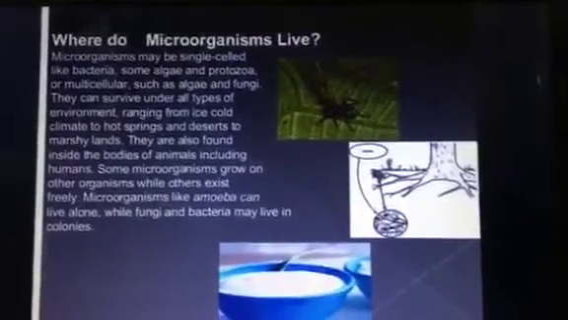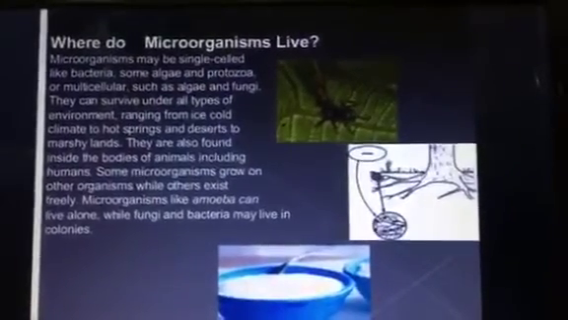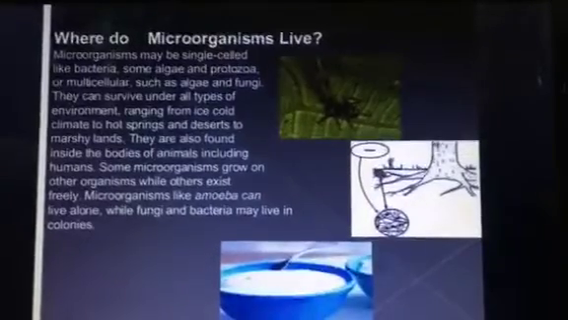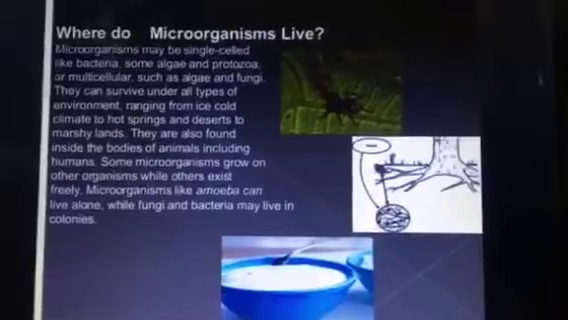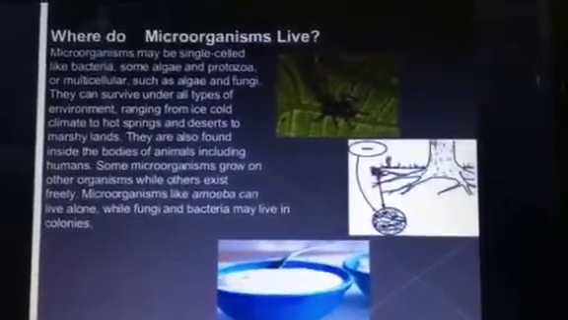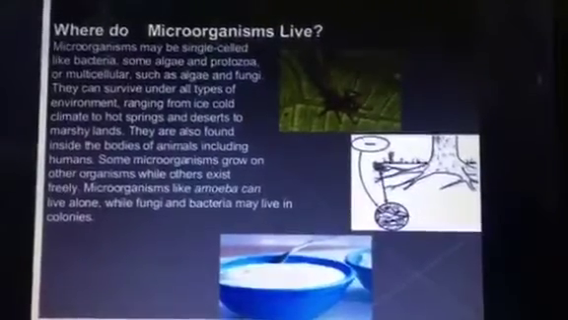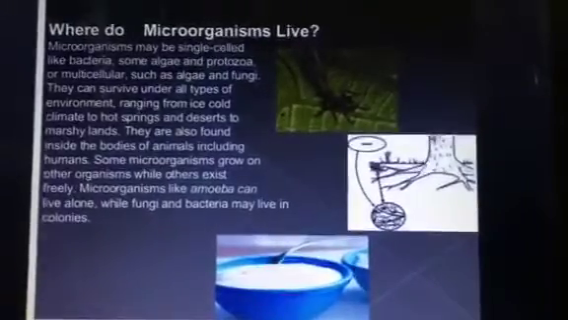Some microorganisms grow on other organisms while others exist freely. Microorganisms like amoeba can live alone, while fungi and bacteria may live in colonies. Sometimes we will see microorganisms in colonies.